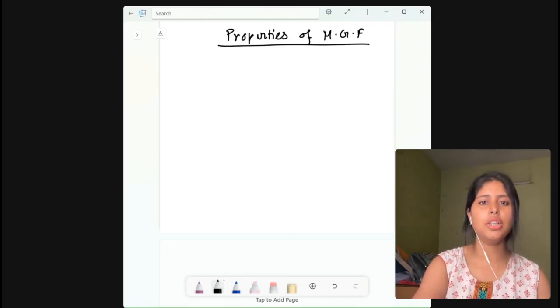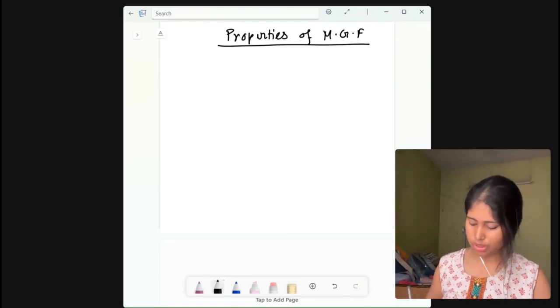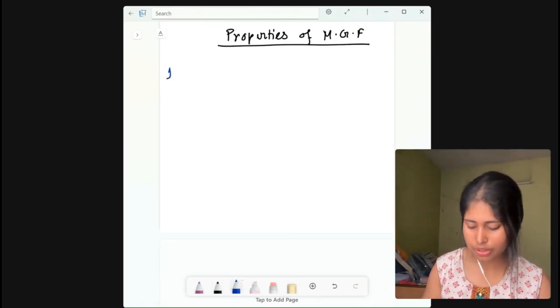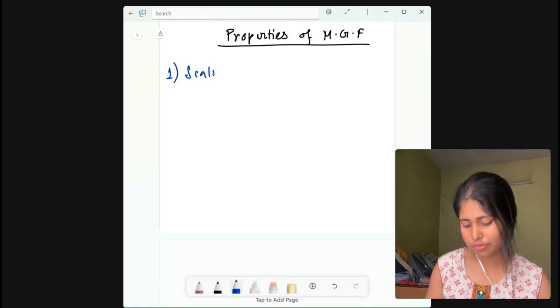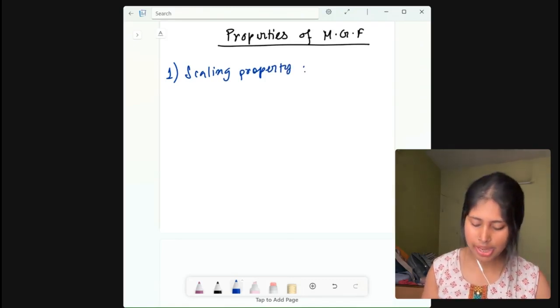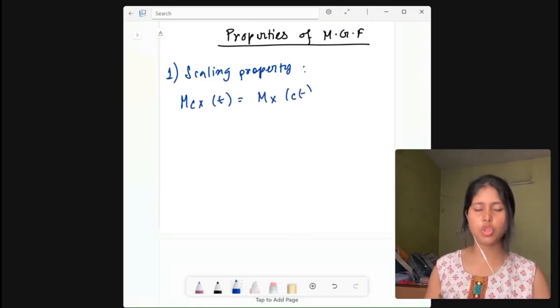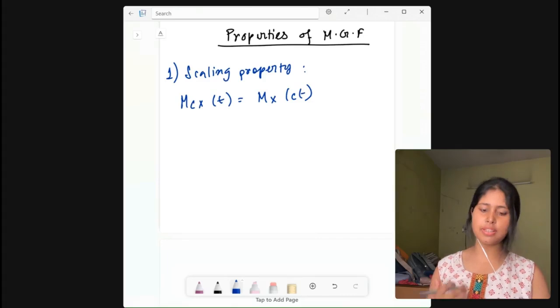Let me write it, then you will feel better about it. See what the property says: M_cX(t) will be equal to M_X(ct). So this is what the scaling property is telling here.